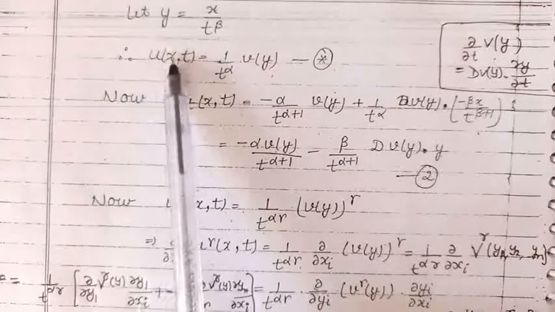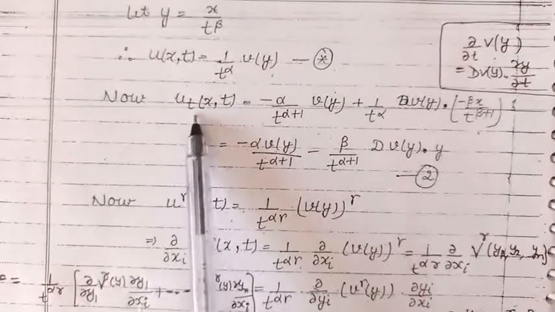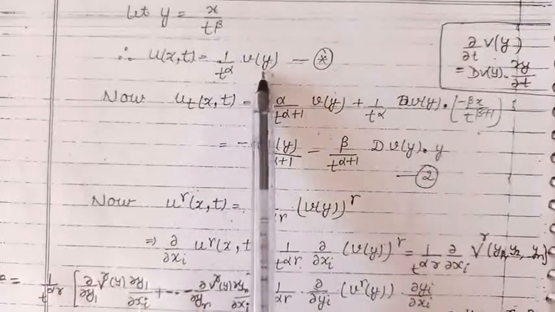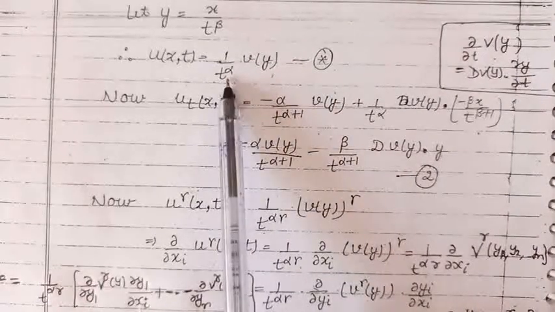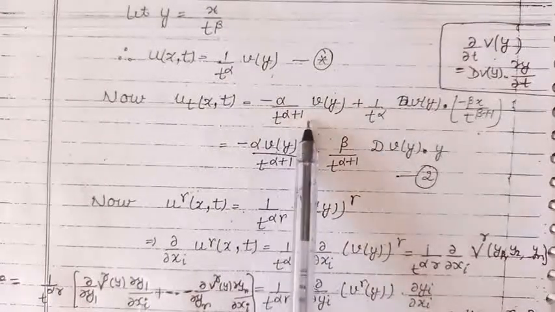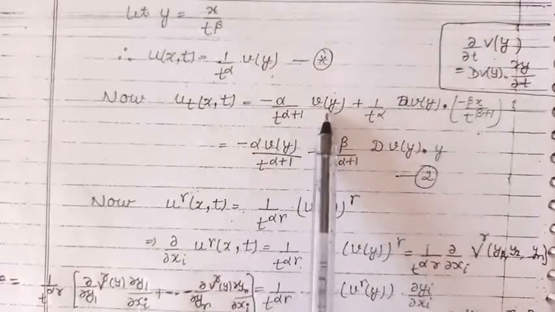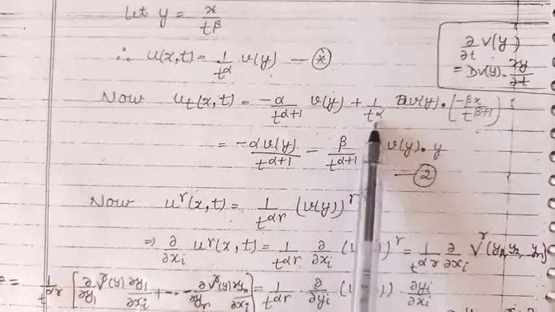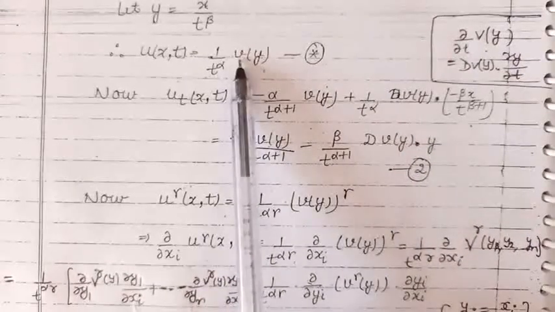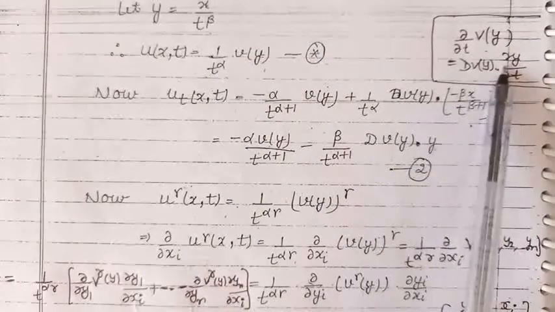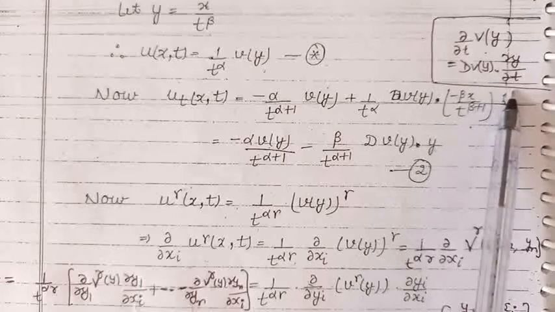Differentiating function u partially with respect to t, using the product rule of differentiation, 1 upon t raised to the power alpha has derivative with respect to t minus alpha upon t raised to the power alpha plus 1, times the function v as it is, plus 1 upon t raised to the power alpha as it is, times the derivative of v with respect to t, that is given by Dv dot the partial derivative of y with respect to t.